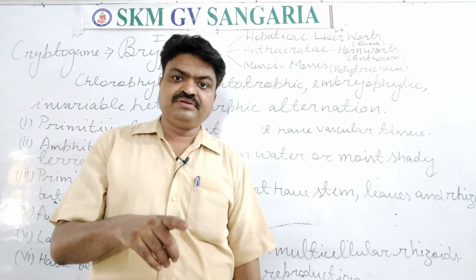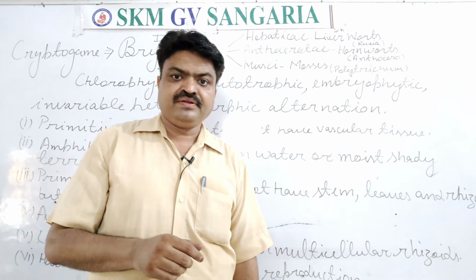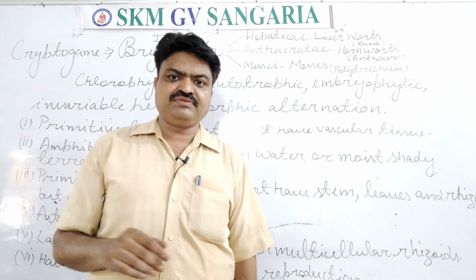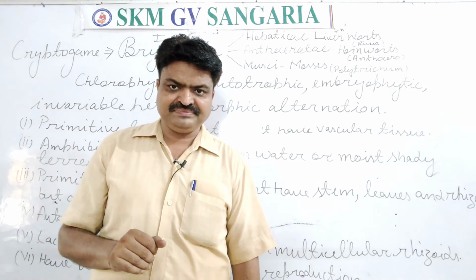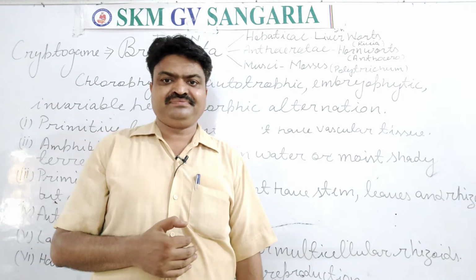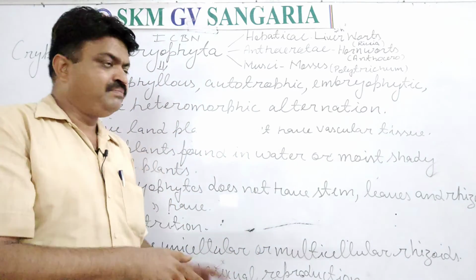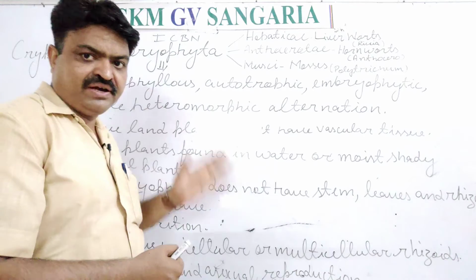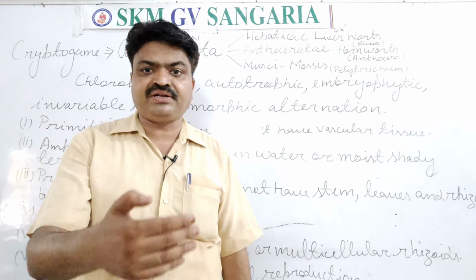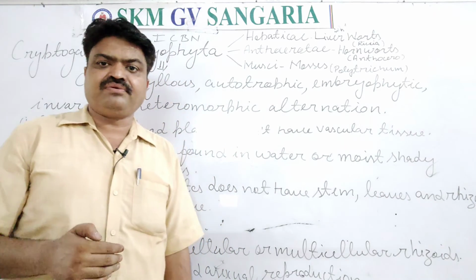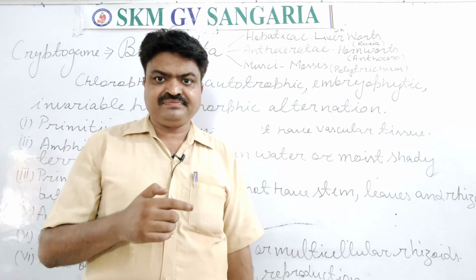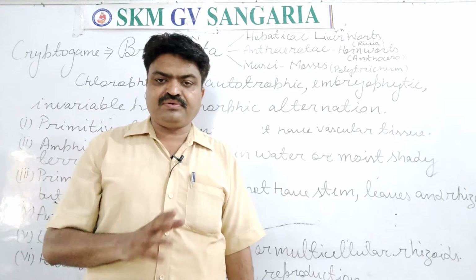Like the higher plants, they also have sexual reproduction, but for sexual reproduction they don't have flowers. What they have are hidden reproductive organs. Like we put them, means bryophytes come in the category of cryptogams. Why do they come in cryptogams? Because they have hidden reproductive organs. So their reproductive organs we can't observe easily. That's why they are put in cryptogams.